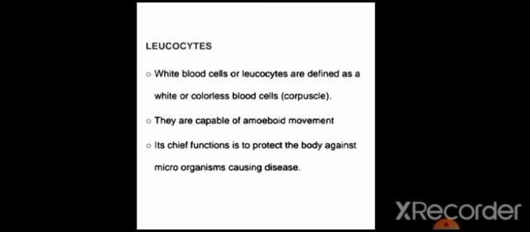Let us take a look at leukocytes. WBCs, white blood cells, are defined as white or colorless blood cells or corpuscles. They are capable of amoeboid movement, and they are squeezed out of the blood capillary. These are their properties. Their chief function is to protect the body against microorganisms and disease-causing agents. Our body gets immunity because of WBCs.